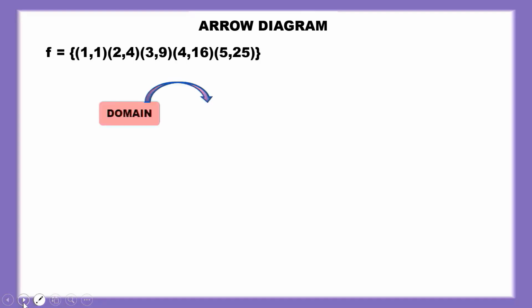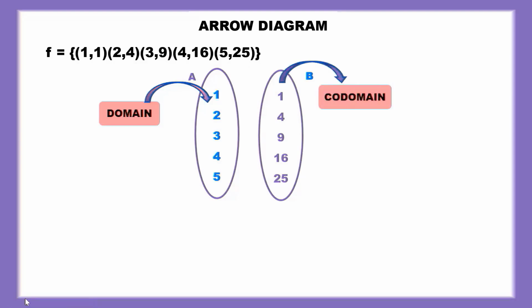Arrow diagram. Let's represent the set of ordered pairs in an arrow diagram. Domain: all the input values, that is 1, 2, 3, 4, 5; these x values are considered as the domain, and the f of x values 1, 4, 9, 16, 25, the output values, are considered as the codomain.